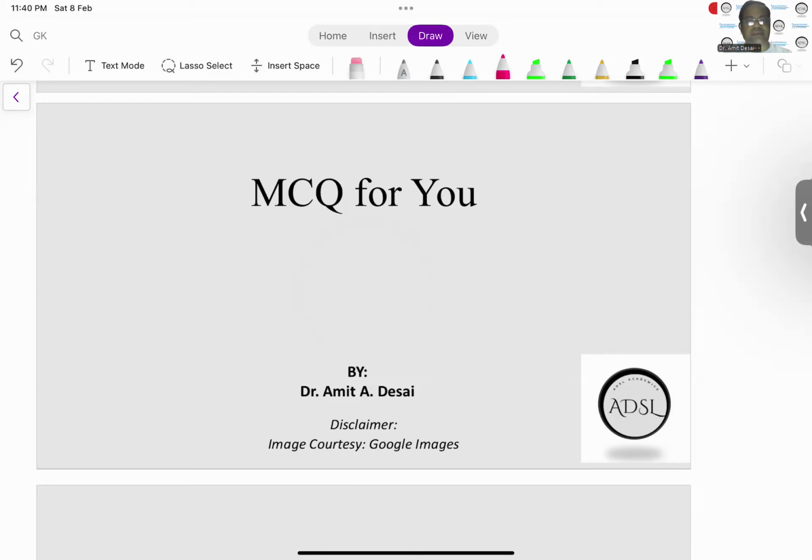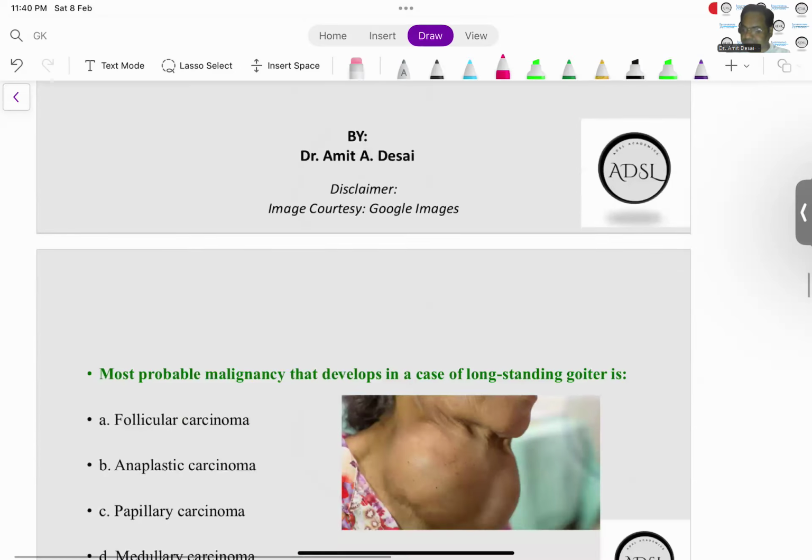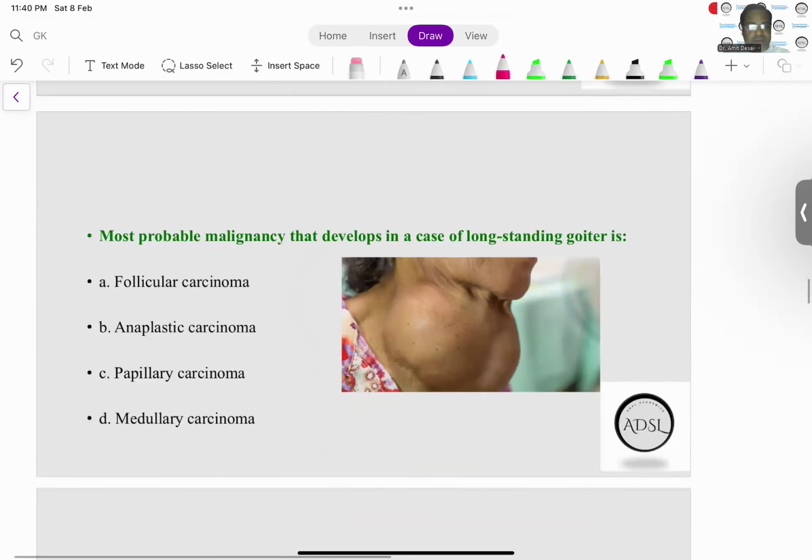I take lectures for FMGE and for NEET PG also, mostly in surgery. So let us look at a new MCQ in our series called MCQ4U. All right. So let's see what the MCQ tells us. So they've given us an image. So this is mainly an image-based question.